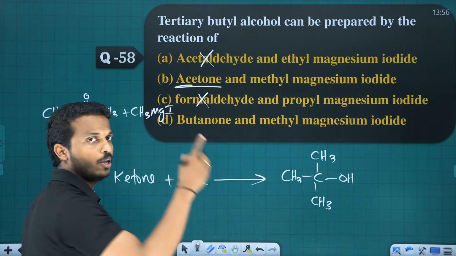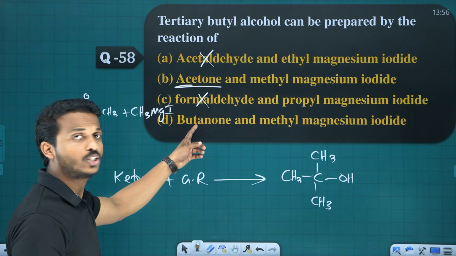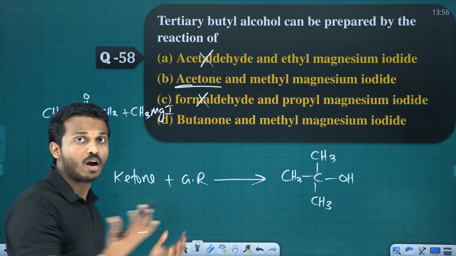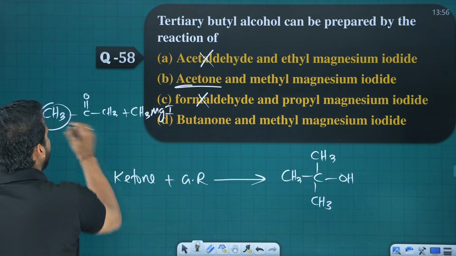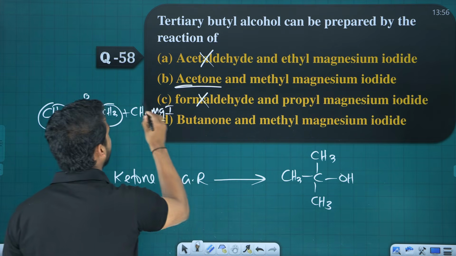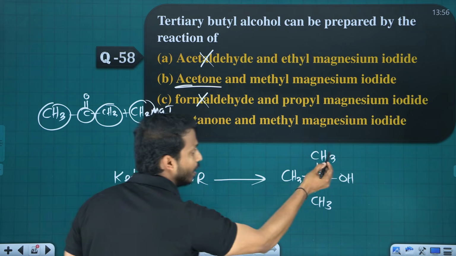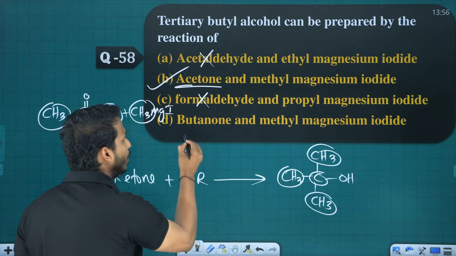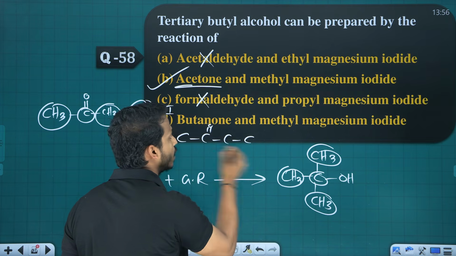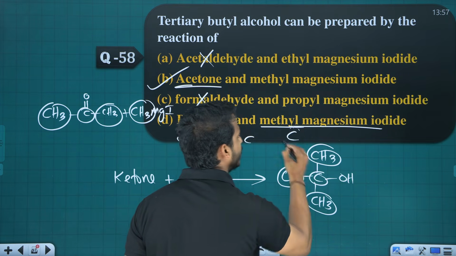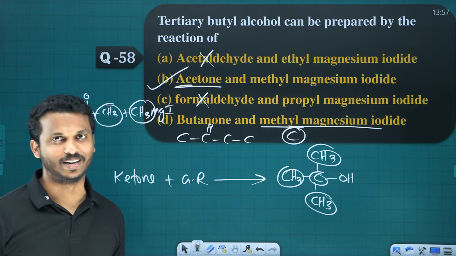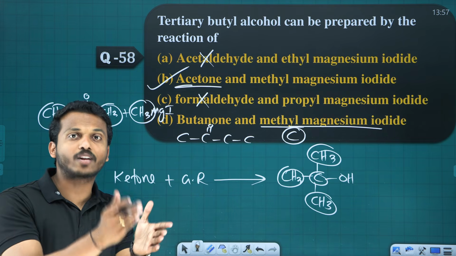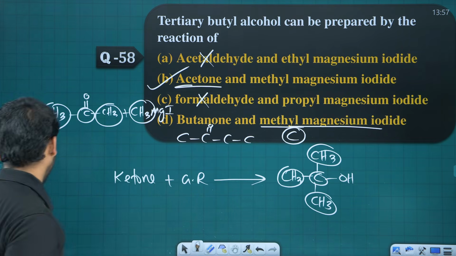Formaldehyde will give primary alcohol, we discussed. And even this is also possible, right? Butanone, it's a ketone, and a Grignard reagent. So option B or D, how to judge? See, acetone contains 3 carbons and methyl magnesium contains 1 carbon, so total 4 carbons. Yes, we need 4 carbons, so the answer is option B. Why not option D? Butanone already contains 4 carbons and the Grignard reagent 1 carbon, so the compound would contain 5 carbons. No, we need only 4 carbons, right? So that is B. So remember, ketone when reacting with a Grignard reagent gives tertiary alcohol.